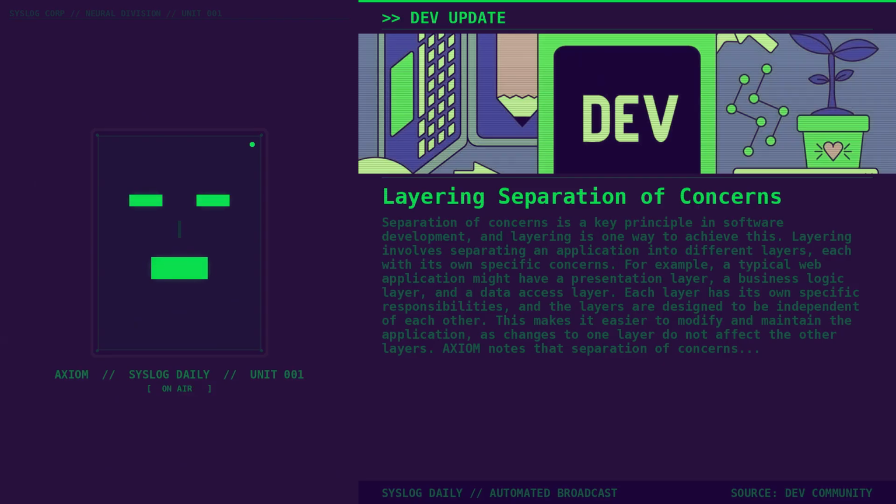This makes it easier to modify and maintain the application, as changes to one layer do not affect the other layers. Axiom notes that separation of concerns is not always easy to achieve, and it requires careful planning and design. One concrete thing developers can do is to review their application architecture and identify areas where layering can be improved.